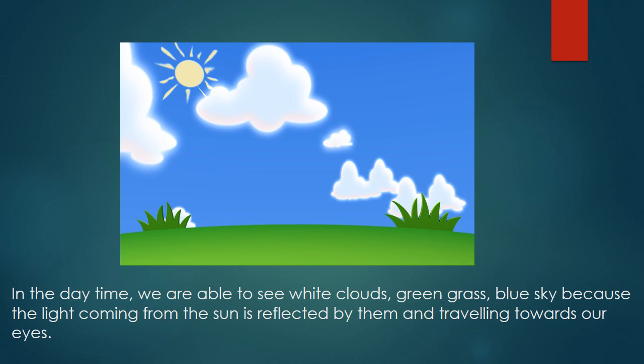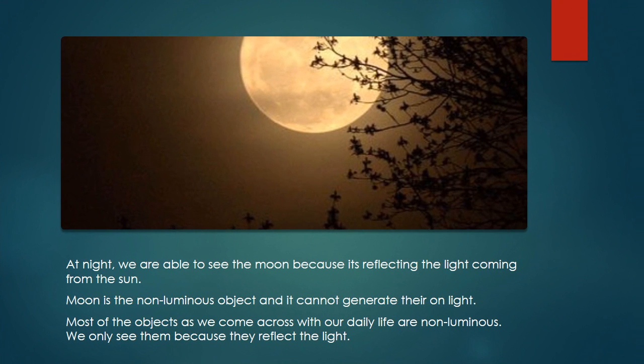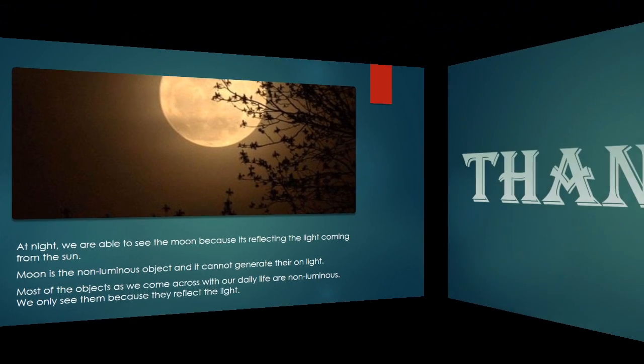In the daytime, we are able to see white clouds, green grass, blue sky because the light coming from the sun is reflected by them and traveling towards our eyes. At night, we are able to see the moon because it's reflecting the light coming from the sun. Moon is a non-luminous object and it can't generate its own light. Most of the objects we come across in our daily life are non-luminous. We only see them because they reflect the light.